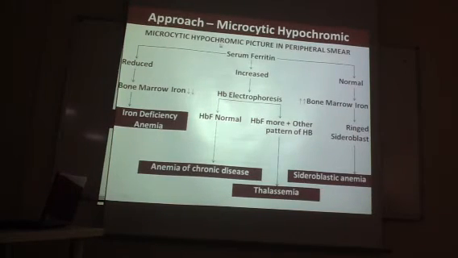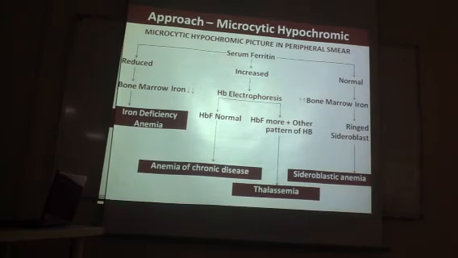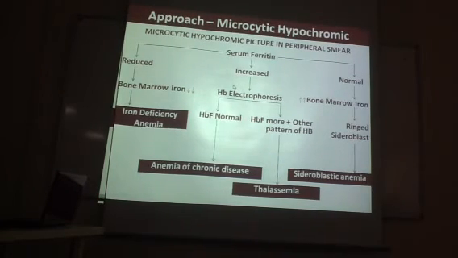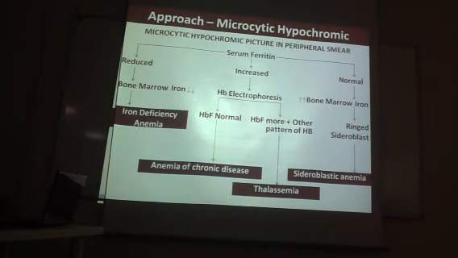So this is very important: how to approach microcytic hypochromic anemia. It is very simple. There are many diseases, but these 4 are very important. There are 4 diseases that look like microcytic hypochromic. Then how to say which disease is what? Serum ferritin is very helpful. If you do a serum ferritin and it is decreased, it is iron deficiency anemia. If it is increased, there is a chance of anemia of chronic disease or thalassemia. And if it is normal and they are showing microcytic hypochromic, most probably it is sideroblastic anemia, which is somewhat related to hereditary disorders. So you leave it.